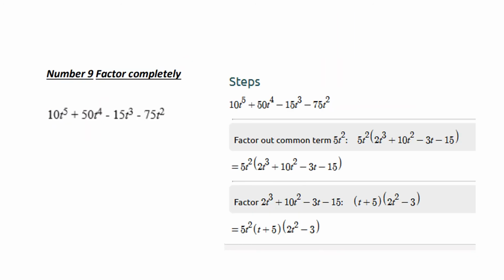Number 9, you were supposed to factor this completely. I probably will favor on the final exam not just raw factoring problems, but the kind of things that we did in Chapter 7 of solving an equation where I'm setting this equal to 0 or solving an equation by factoring. But anyway, the first thing you do is factor out the common factor, and then it factors further by group factoring, and you end up with this is the correct and final answer.